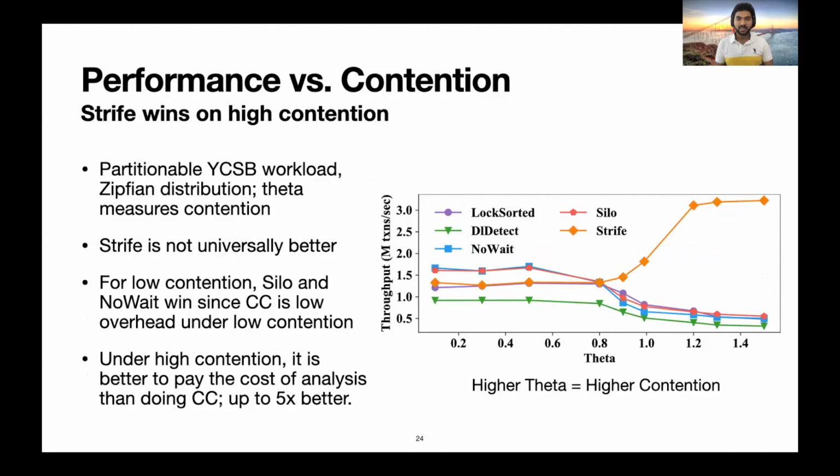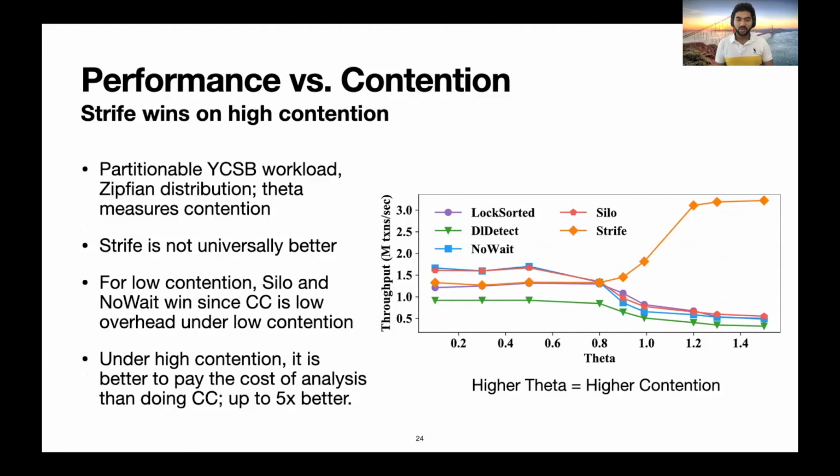Finally, we evaluate the performance of Strife and other baselines as we vary contention. Even though Strife was not designed for low contention, this experiment helps us understand its behavior further. We do this on a partitionable YCSB workload, which uses a Zipfian distribution. We vary theta of the distribution, which controls contention.